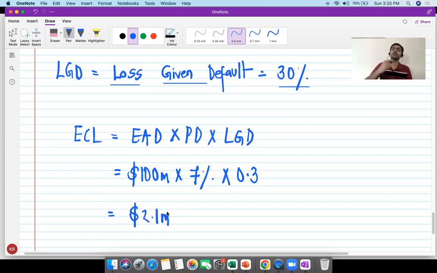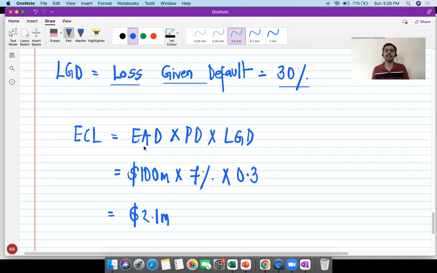All right. So when I'm giving you a loan of $100 million on day one, I am going to recognize an ECL of $2.1 million. I give you a loan, which means I'm going to have an on-balance sheet exposure of $100 million, a loan of $100 million. And on day one itself, I will be recognizing a corresponding ECL of $2.1 million. And I will show that 2.1 as an expense in the P&L account, and it will be a corresponding reduction on the balance sheet. All right. So the net balance sheet exposure will be 100 minus 2.1, which is $97.9 million. That is how I calculate ECL.